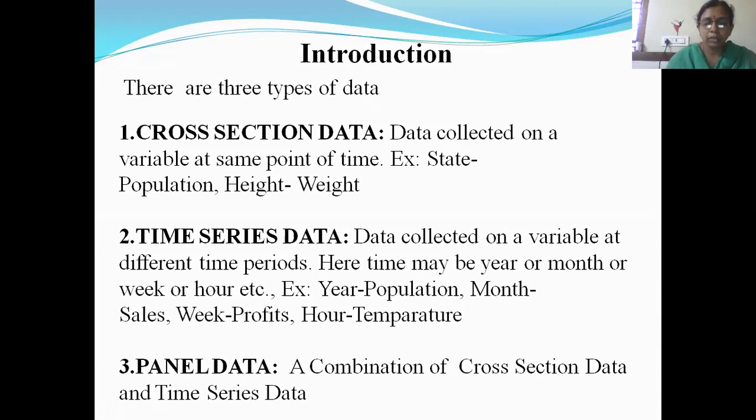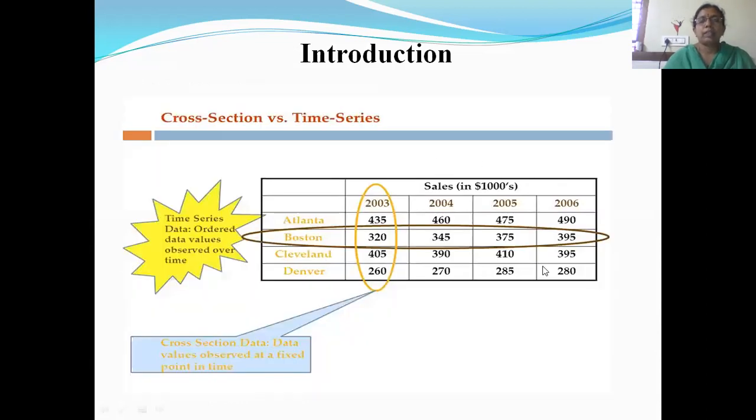Then panel data, as I told you, is a combination of both cross-section and time series data. So this is an example of the three types of data. See this vertical column: for one year, you have the sales for different states. This is called cross-section data. For one state, you have data of sales in different years, so many years put together, you have the values for one variable. This is called time series data. Since you have both combinations in this data, this is called panel data.